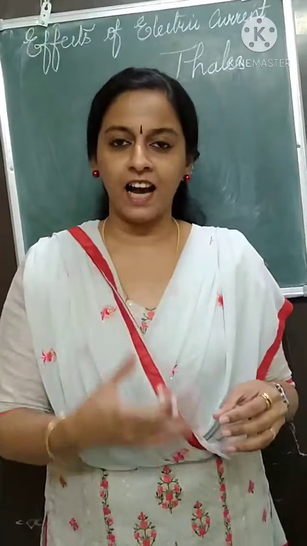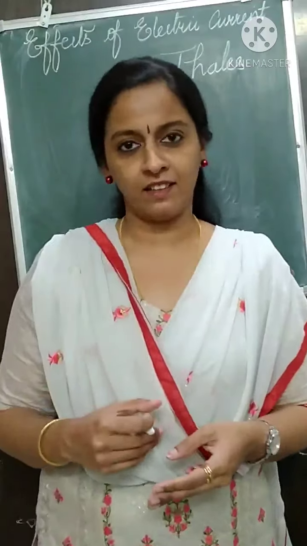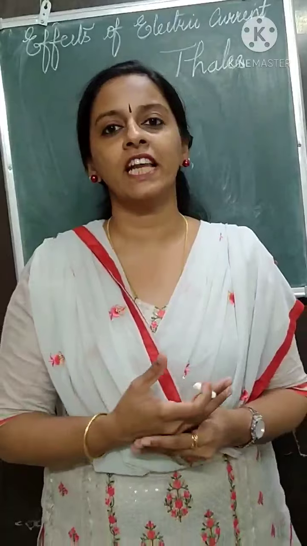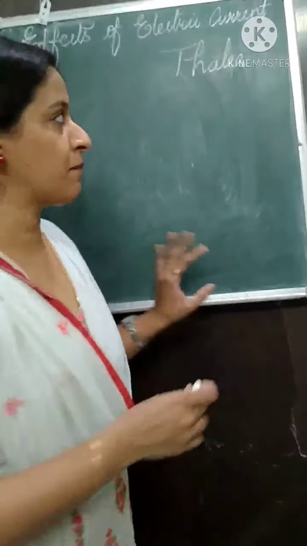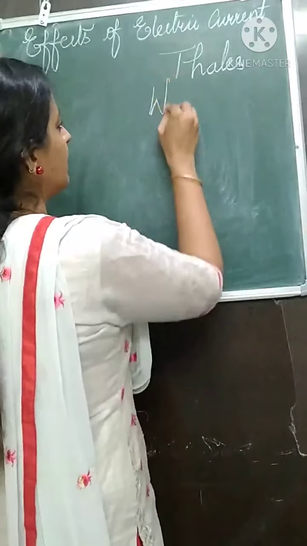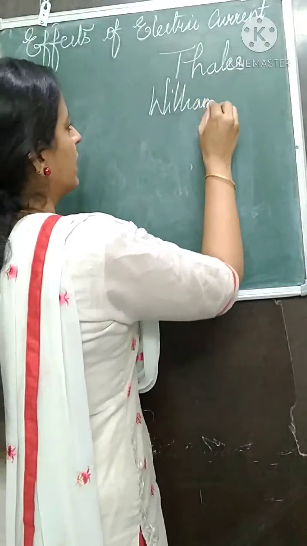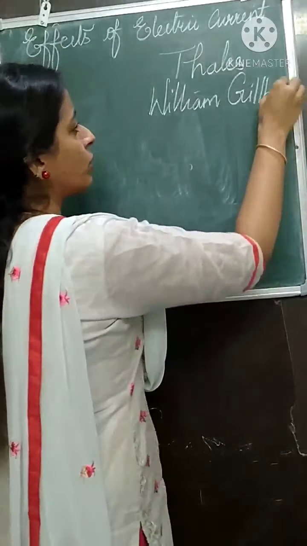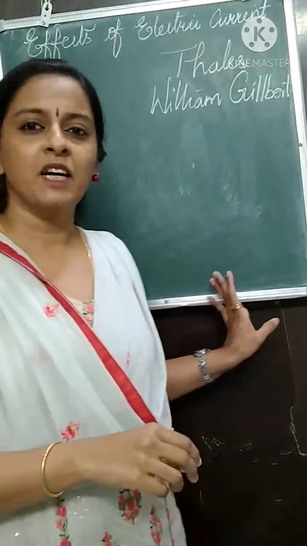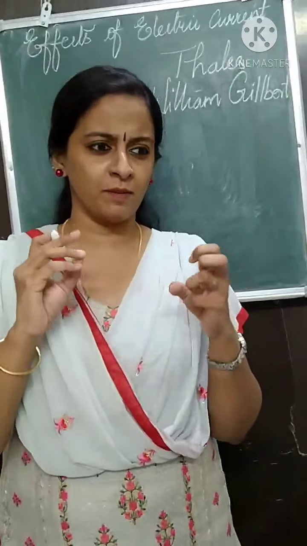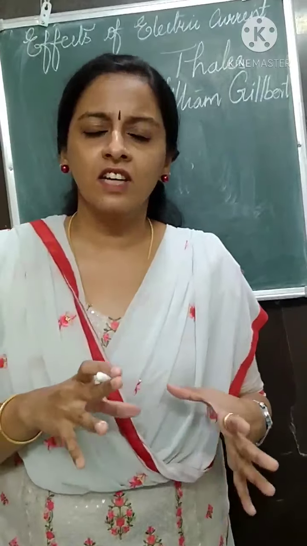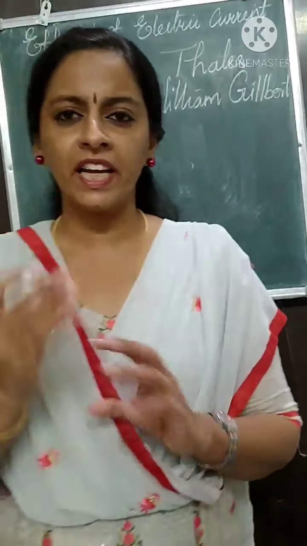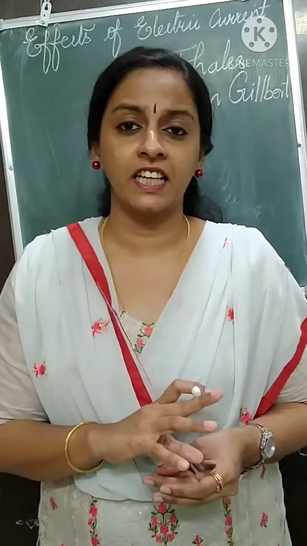After that, many spoke about electric current, and the famous name is William Gilbert. William Gilbert was the next person to talk about electric current, but he did not give a promising discussion, or he was not able to predict the properties of electric current.